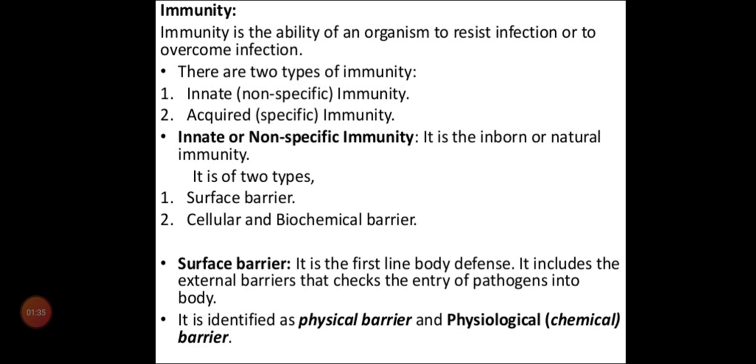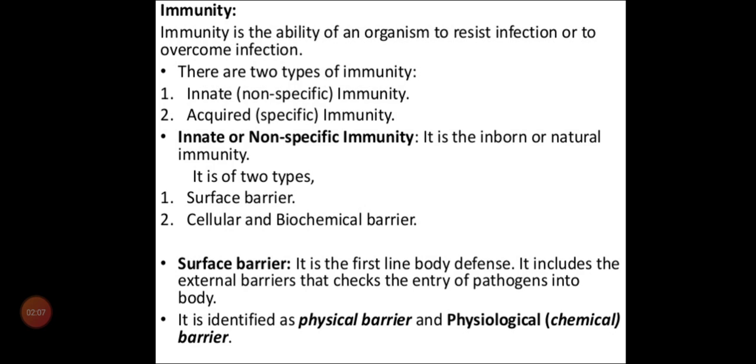Now we want to learn the types of immunity. First we'll see the definition of immunity. So now look at the slide. Immunity is the ability of an organism to resist infection or to overcome infection. That is how we can define immunity. Either our body should resist infection or our body should come out of the infection.